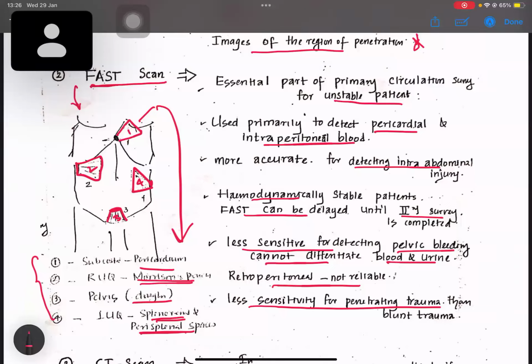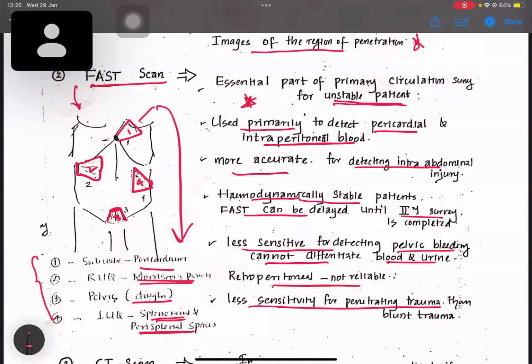They usually ask this in the vivas. The essential part of the primary circulation survey in an unstable patient is the FAST scan. This is essential in an unstable patient because they can't convey their injuries, so by scan only we can come to know the site of injury. Primarily, the FAST scan is used to detect pericardial and intraperitoneal bleeding. It's more accurate for detecting intra-abdominal injury.